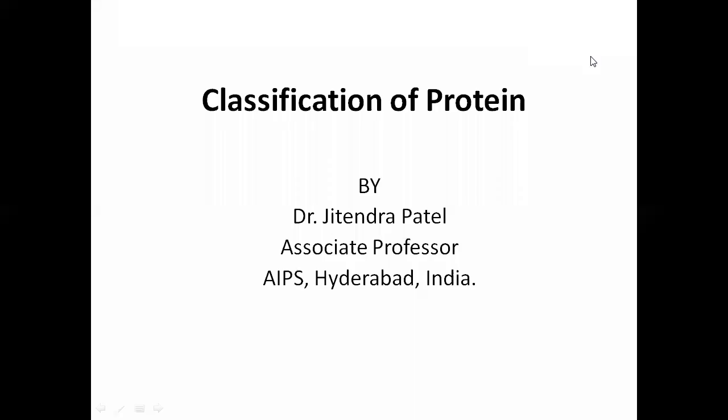Hello students, today we are going to discuss the classification of proteins, right? So yesterday we learned about proteins, what proteins are, their configuration and structures, and their nature. So today we are going to discuss the different types of protein, in how many ways we can classify them, and which protein plays what kind of role.